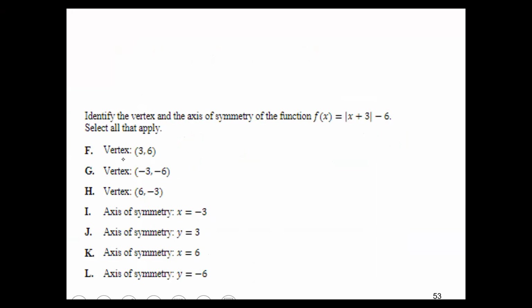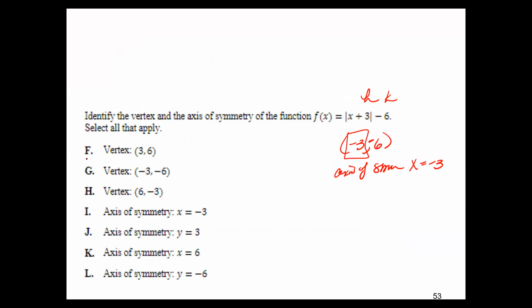All right, so let's take a look at some of the examples that we have. So for this one, it says identify the vertex and axis of symmetry of this one. Well, you know, h is right here, k is right there. So your h is -3 and your k is -6. Your axis of symmetry is always going to be the first x letter. So that's x equals -3. So your vertex is going to be -3, -6.